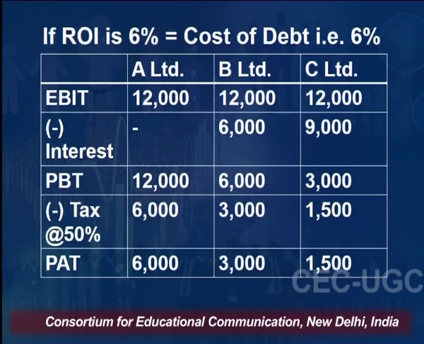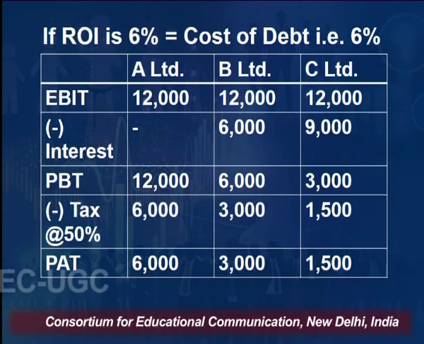Okay. Now, let us consider one more situation when the ROI is 6% and cost of debt is also 6%. Okay. So, since the ROI is 6%, our EBIT is 12,000 in all the 3 cases. We will deduct interest. In first case, we do not have any debt. So, no interest will be deducted. In second case, it is 6,000. In third case, it is 9,000.